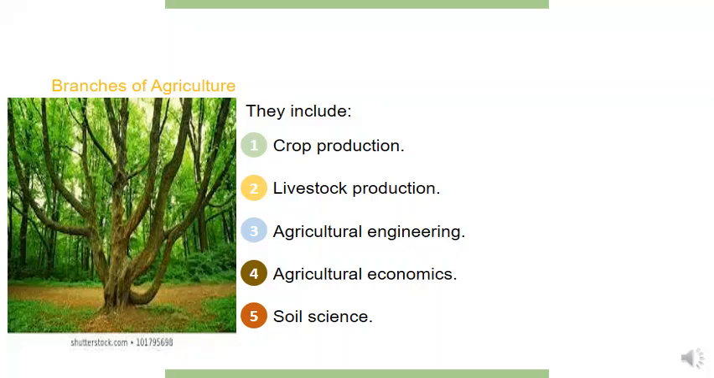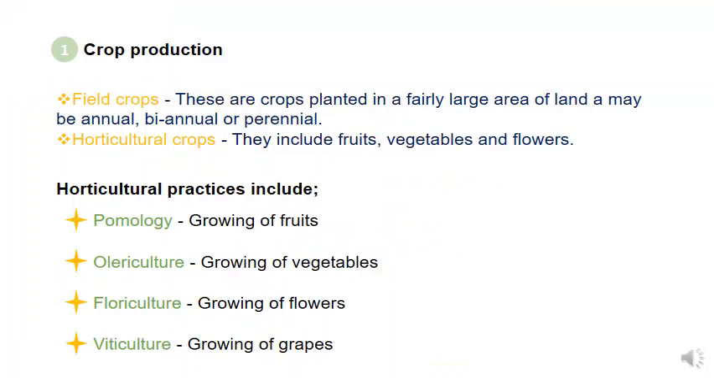The first one is crop production. Number 2, livestock production. Number 3, agriculture engineering. Number 4, agriculture economics. And number 5, soil science. Crop production is the first branch.